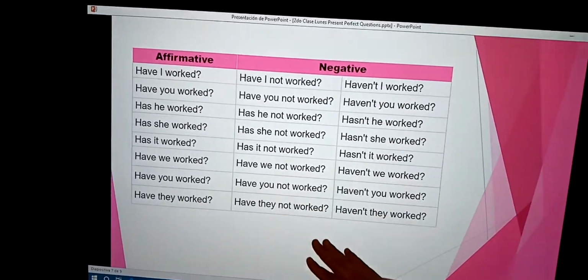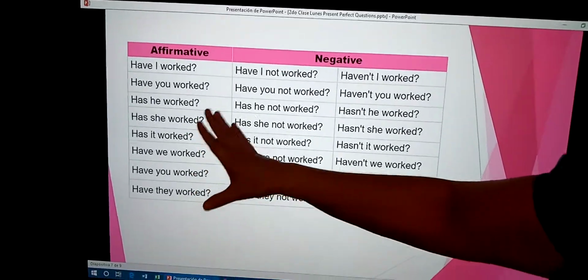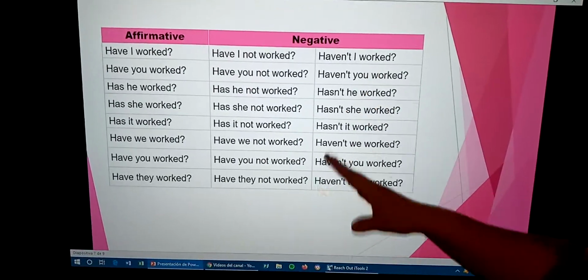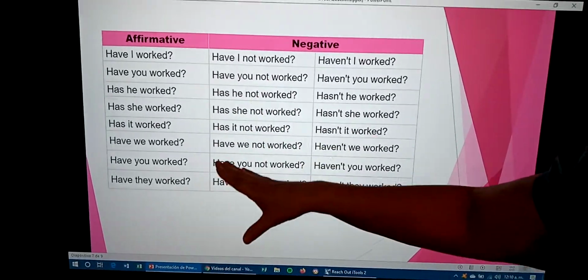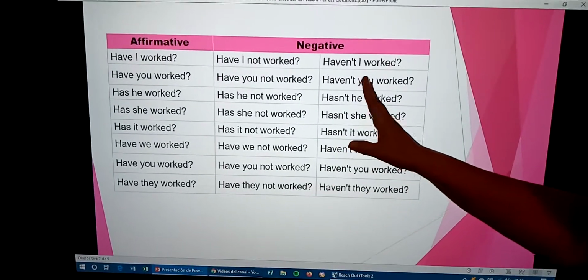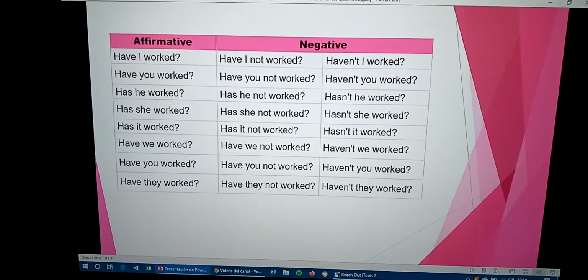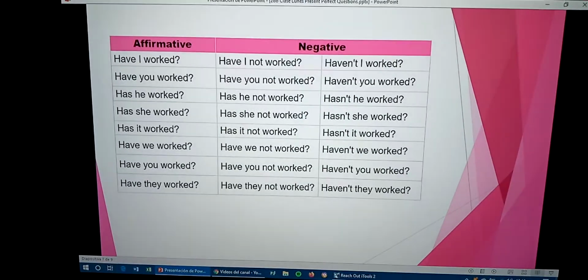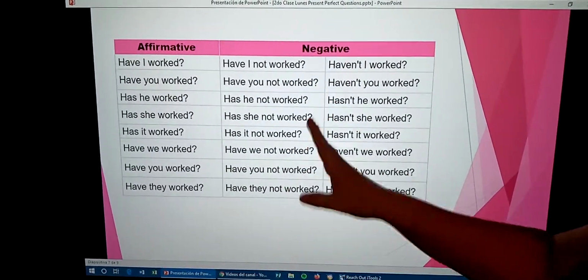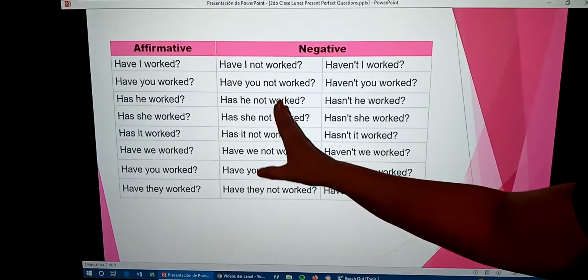Let's see the questions. Have I worked? Negative: have I not worked? Or haven't I worked? Have you worked? Have you not worked?